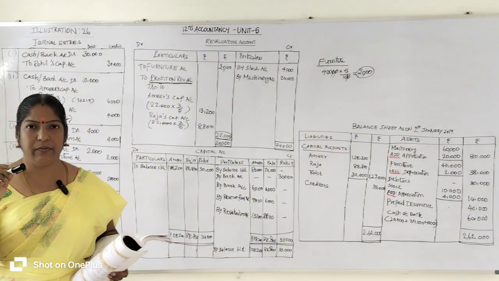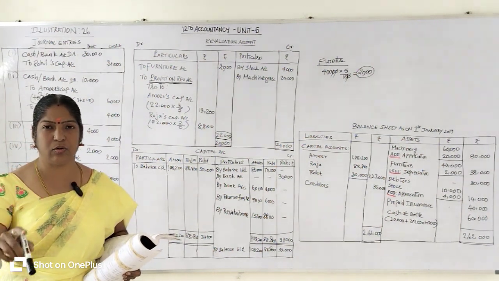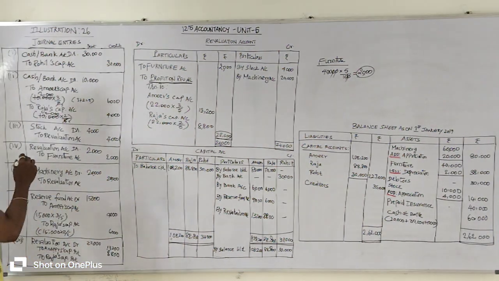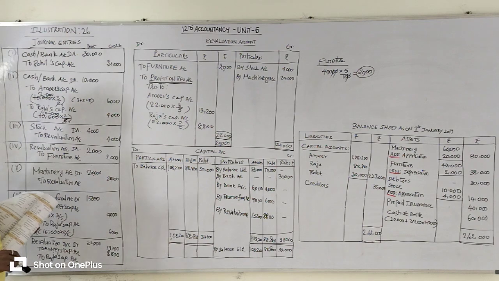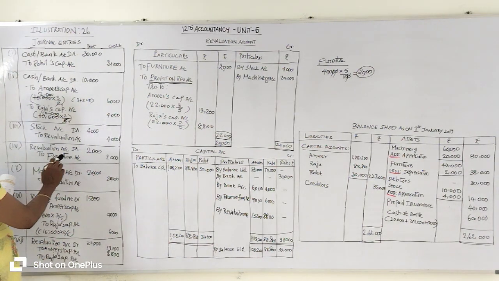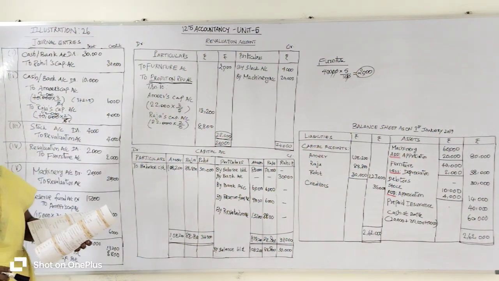Furniture value decreased. Whenever furniture value decreases, the asset account also decreases. Whenever an asset account decreases, the revaluation account is to be debited. So what is the journal entry? Revaluation account debit to furniture account, 2,000 rupees entered.